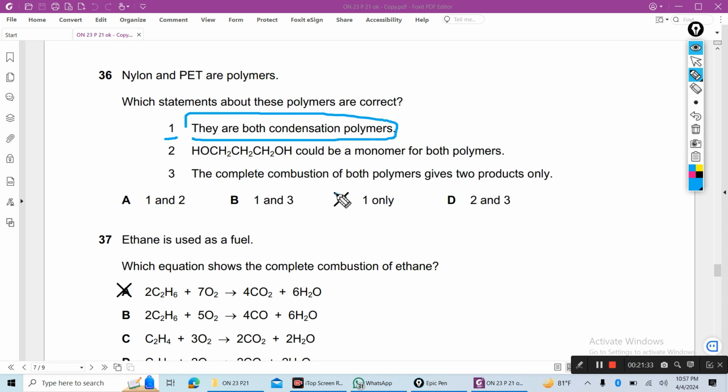Propanediol could be a monomer for both polymers. No. See, the complete combustion of both polymers give 2 products only. No. Only addition polymer produces 2 products, carbon dioxide and water. So condensation polymer produce not only 2 products, many products can be formed.